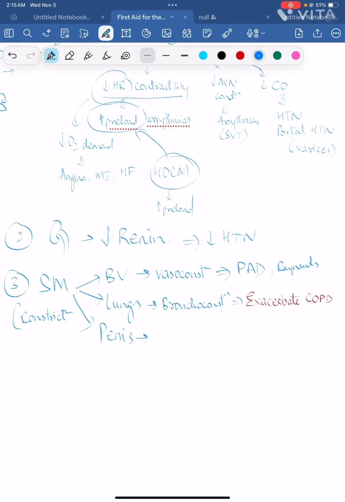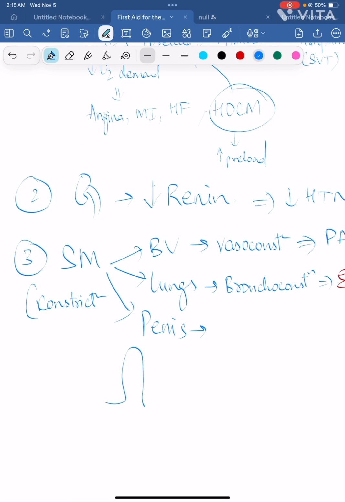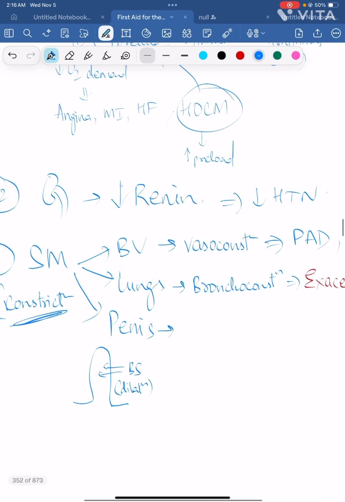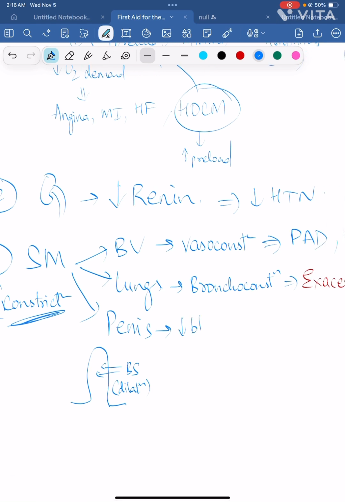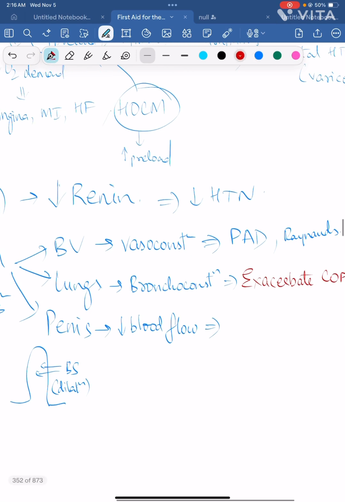Next we'll talk about the penis. Normally, to have an erection of the penis, you should have adequate blood supply. So how do you get increased blood in the penis? By dilation, vasodilation, right? So now what's happening here? Constriction. So there is decreased blood flow and this will cause erectile dysfunction.